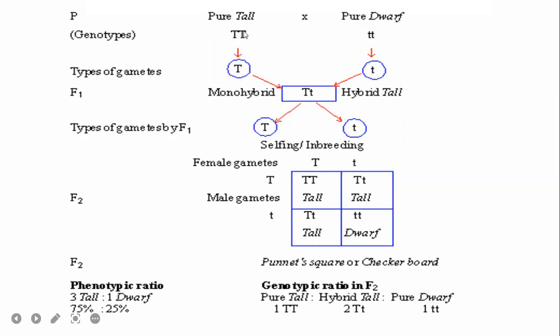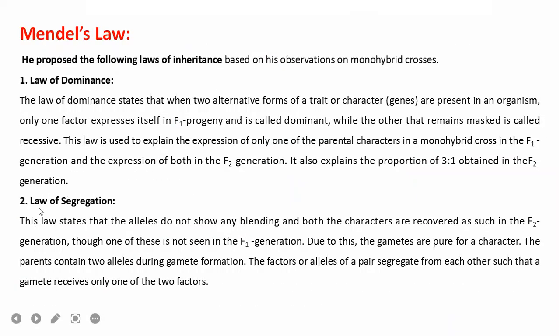The parent organism produces gametes. Okay, gametes are produced. The dominant gene is there, and here the recessive gene is also present, and they are inherited together. And here also, if you look at the number 4 tall gene and 4 recessive gene, it actually represents the law of segregation. It explains to us the law of segregation.